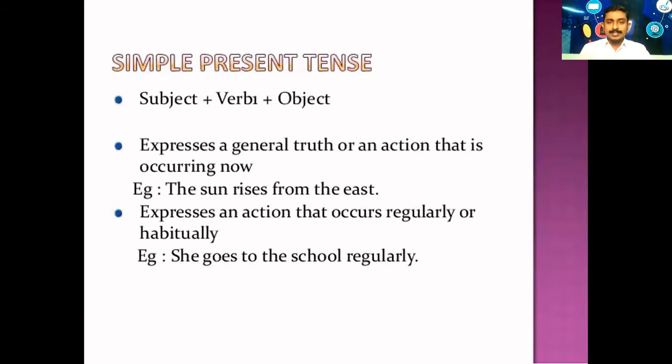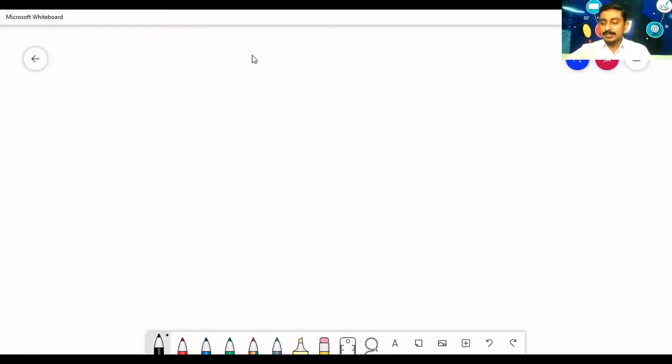The second usage is that it is also used to express general truth. There are so many common facts around us, like the sun rises in the east, the earth revolves around the sun, milk is white. These are all general facts, common facts that everyone knows. So whenever we want to talk about common facts, we need to use simple present tense. Now let me explain to you how to create a sentence in simple present tense. We are learning about the first tense, simple present tense.